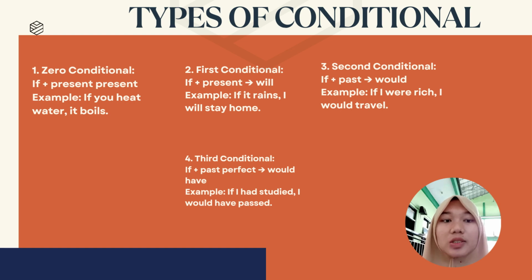Okay, the last, third conditional, past regret. This is for things in the past that didn't happen. Structure: if plus past perfect, then would have plus verb three. Example, if I had studied, I would have passed. It's too late now, but I'm imagining a different past.